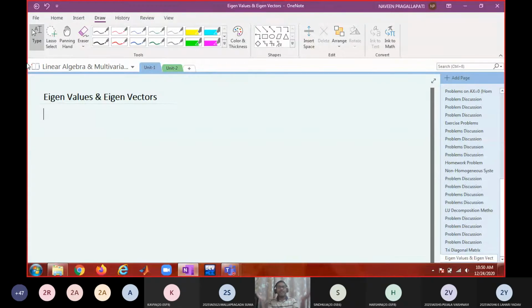When all these pixels are put together as a whole, you will see an image, right? In your phones, you will be rotating the image, magnifying the image, changing the color of the image, or blurring the image. All those effects you are able to do. The background is only matrix theory, in which eigenvalues and eigenvectors play a very important role. Not only in image processing, there are several other fields where matrices play a very crucial role.